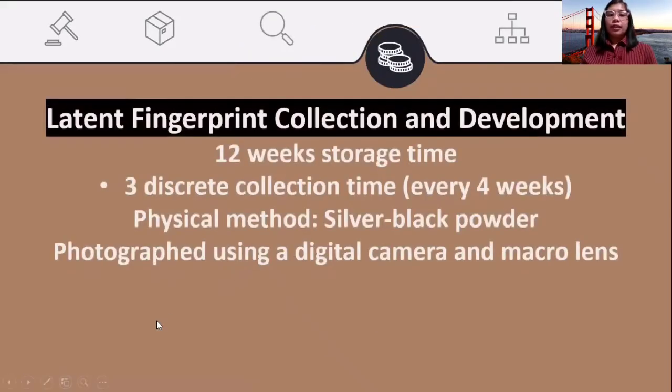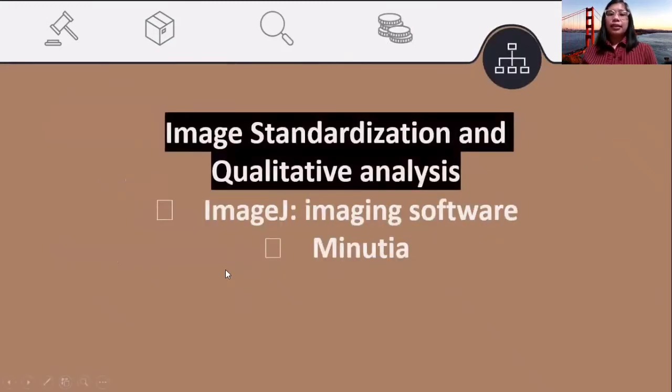The third phase is the latent fingerprint collection and development. The latent fingerprints were stored for at least 12 weeks with 3 discrete collection times every 4 weeks, and were developed using silver black powder, after which they were photographed using a digital camera and a macro lens. The last phase is the image standardization and qualitative analysis. The photograph data is uploaded in an imaging software to enhance the image and for us to clearly see and identify the minutiae of the latent fingerprints that we have collected.